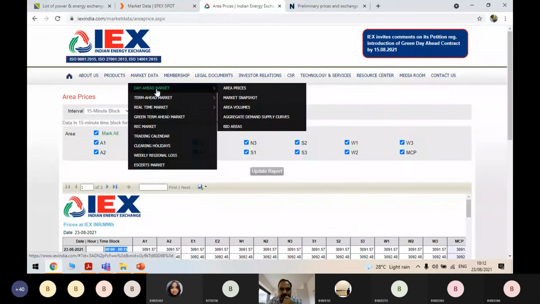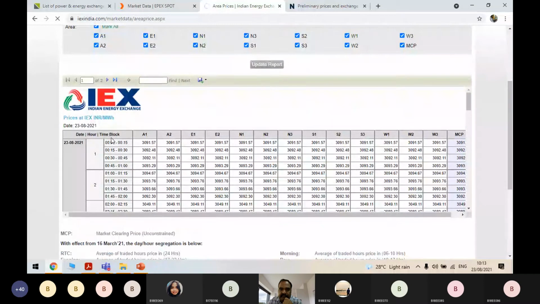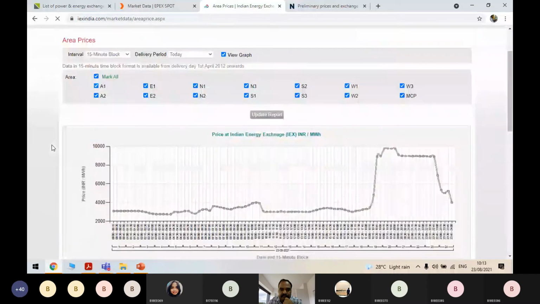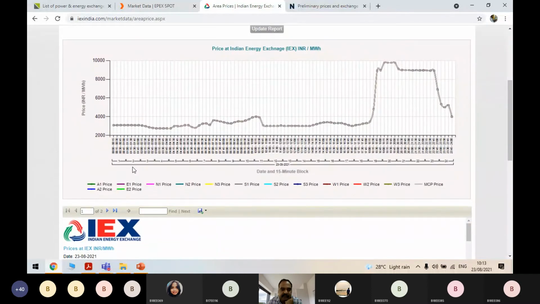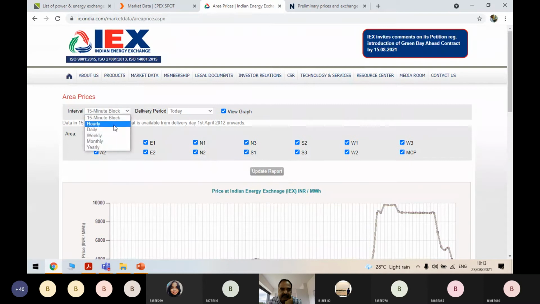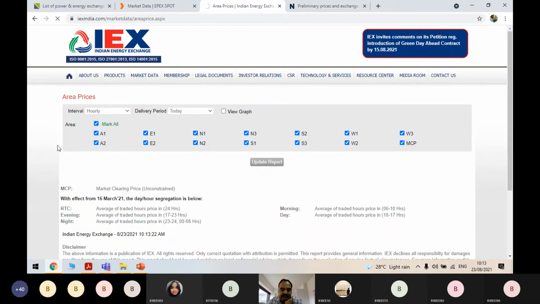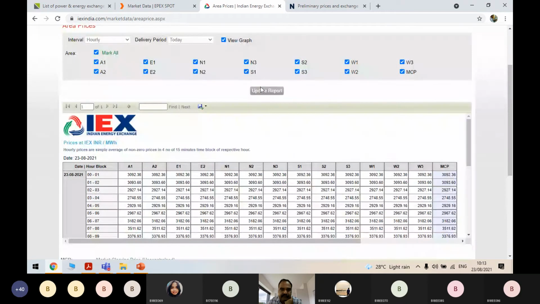And see, these are. Shall we have a graph if possible? I don't think they will provide a graph, but let's see. Yeah. So this is the price. If you carefully see, this is the price. See the market clearing price. We will check it on an hourly basis. It will be good. Yes. View the graph.